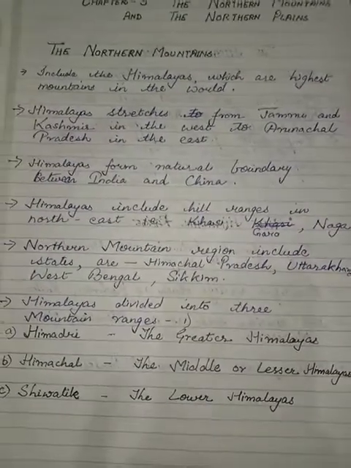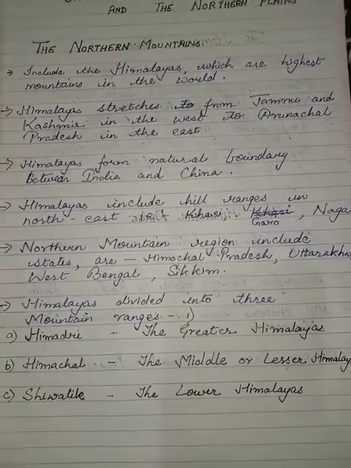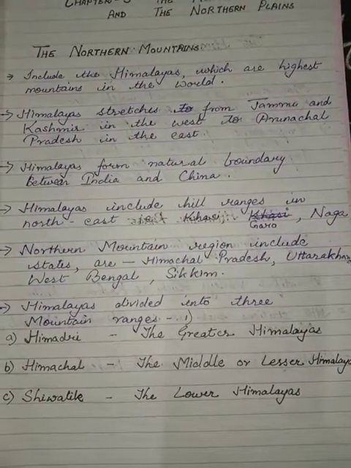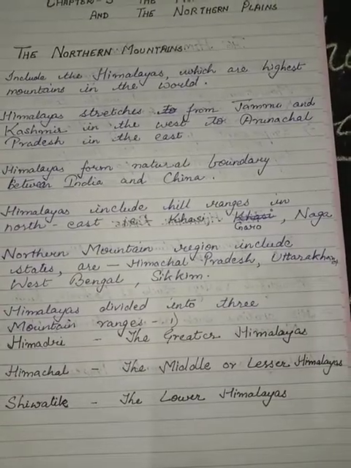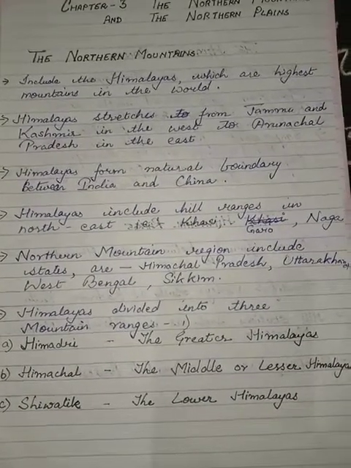These are the different places where the Himalayas are extended, and for vacations also you can go to these hilly ranges.